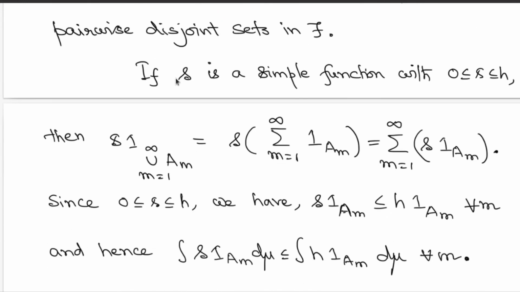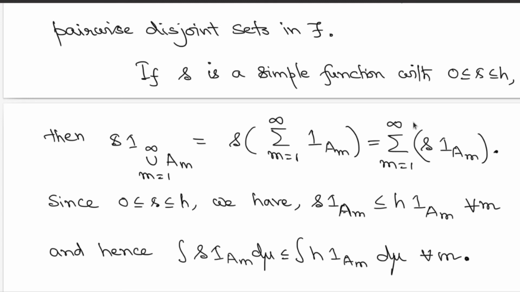So start with such a simple function s which is below h and non-negative. Then look at this multiplication by indicator. So s times indicator of the union of the sets A_m can be written as this summation of the functions.